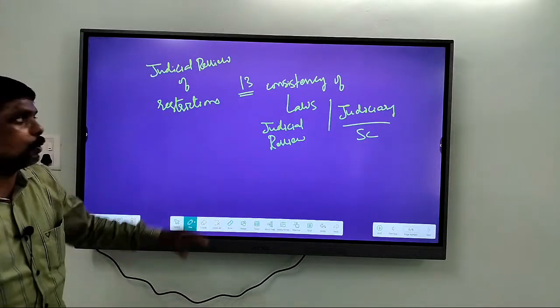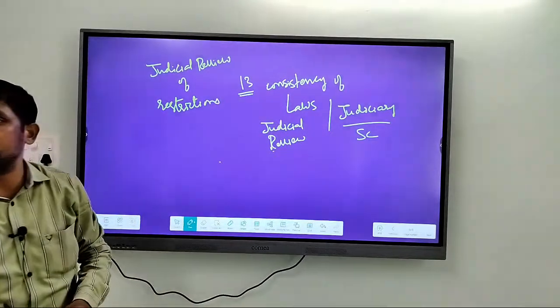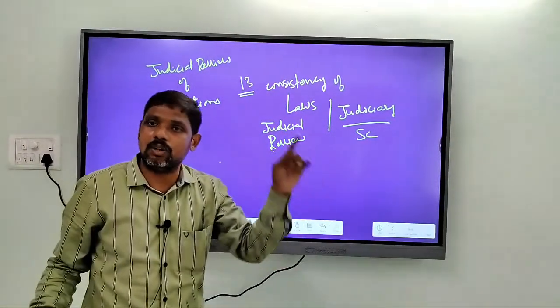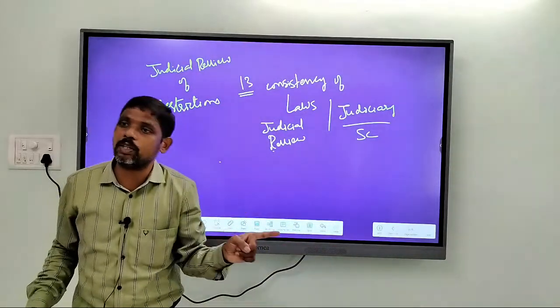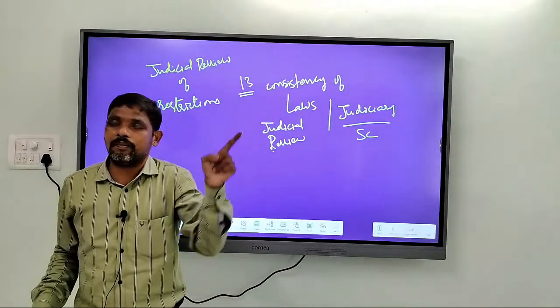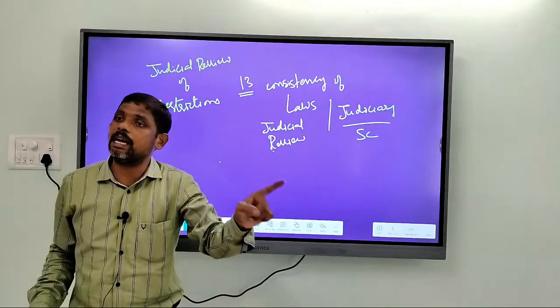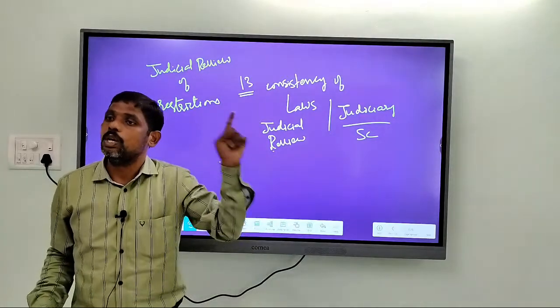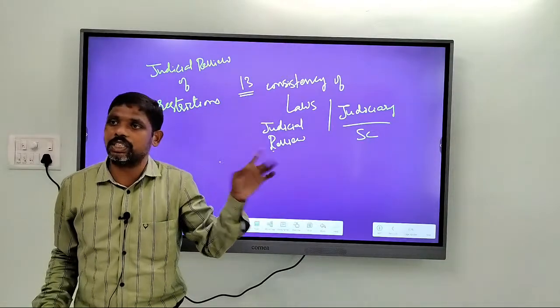Alright? So judicial review is an implied meaning of Article 13. So these fundamental rights are not absolute, they can be restricted. The state has every power to impose reasonable restrictions. Whether the restrictions imposed are reasonable or not will be examined by the judiciary. That is, the Supreme Court has every power to review these restrictions.